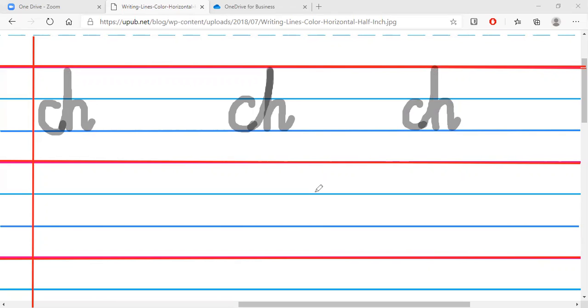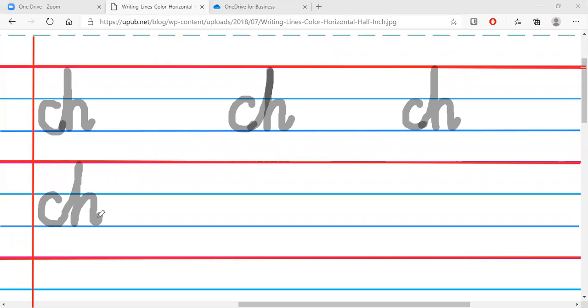Now let's think of a word that has the ch sound. Some of you love to eat what we call chips, potato chips. So let's go. So we do a halfway around again. Let's take our time. And then we go up to meet the red line, come back down, up, around, down. So we have ch.